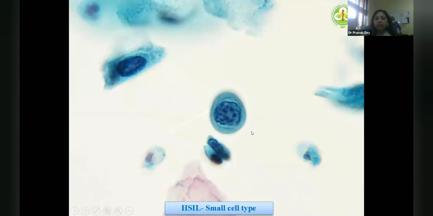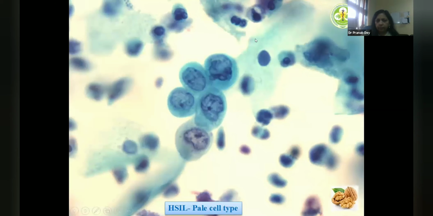Small cell is HCl in very small sized cells, but if you are able to pick up these cells on your screening, you will say it is at least as H or HCl. And pale cells means as compared to the surrounding cells which are darker, these cells look paler. But if you see this cell, you can see this is showing deeper indentations, irregular nuclear membrane.